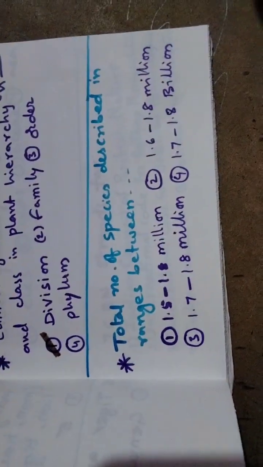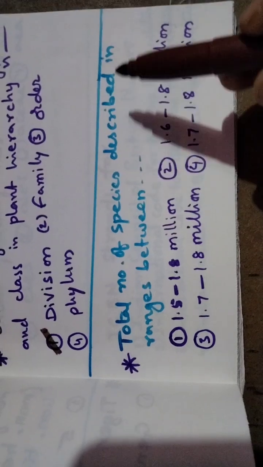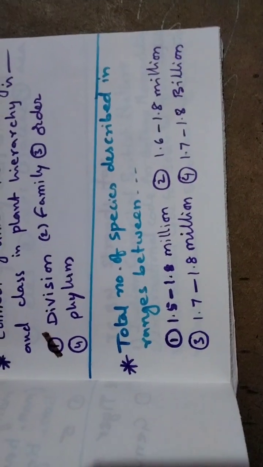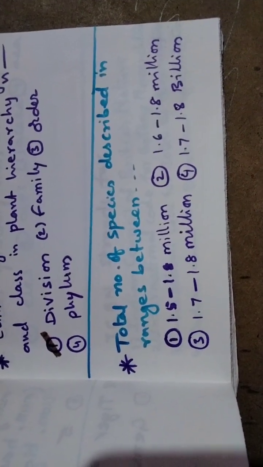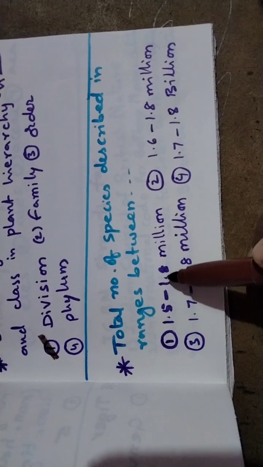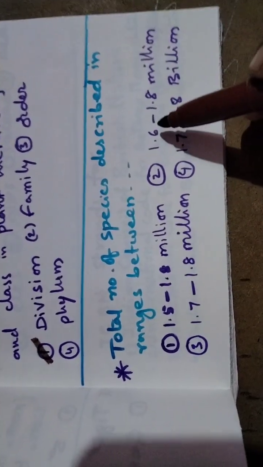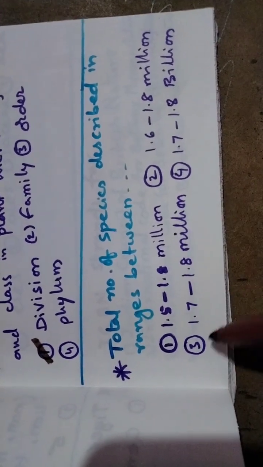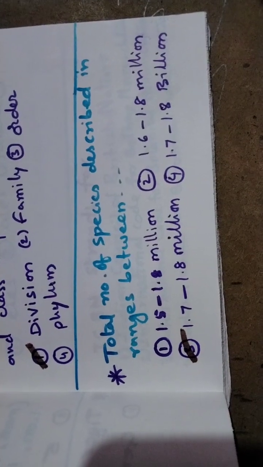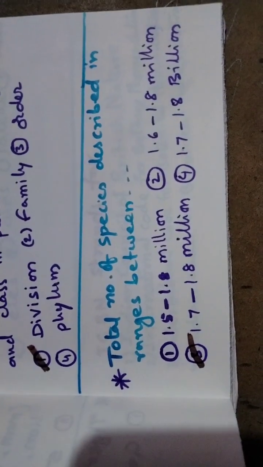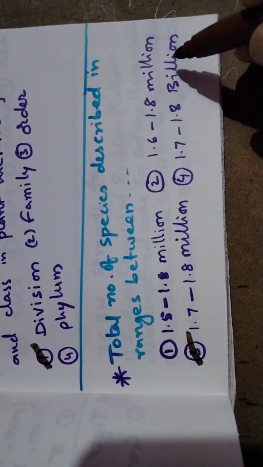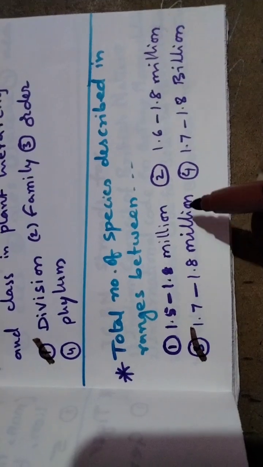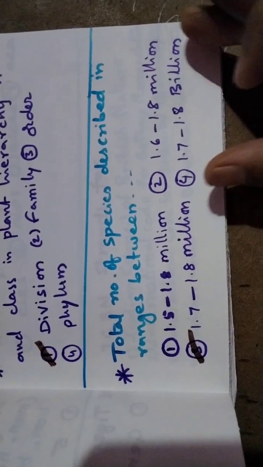Now we take another one. The total number of species described ranges between 1.5 to 1.8 million? Wrong. 1.6 to 1.8 million? Wrong. 1.7 to 1.8 million is the correct answer. 1.7 to 1.8 billion is wrong. Millions of species can survive on the earth. That is called biodiversity.